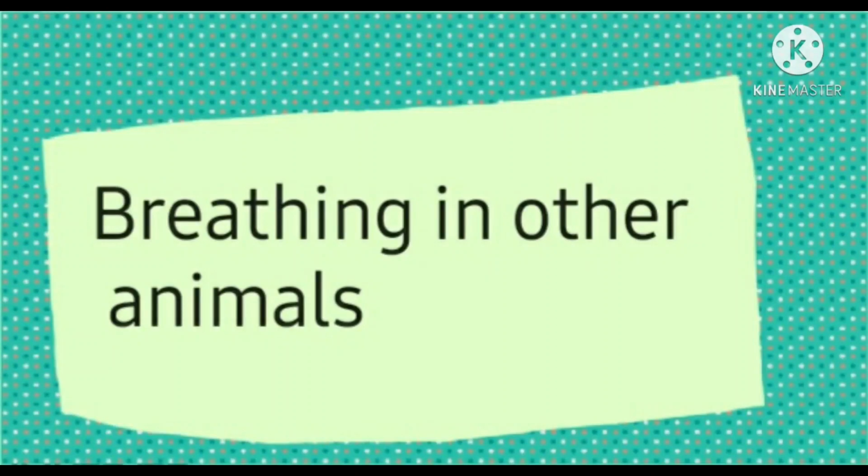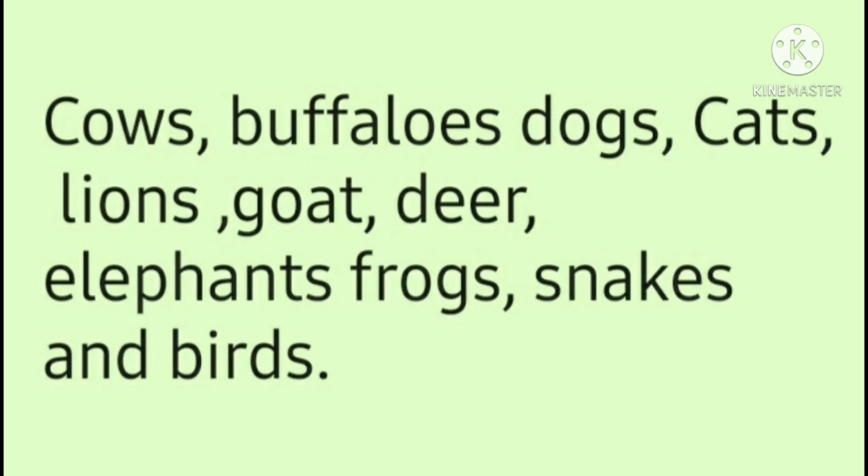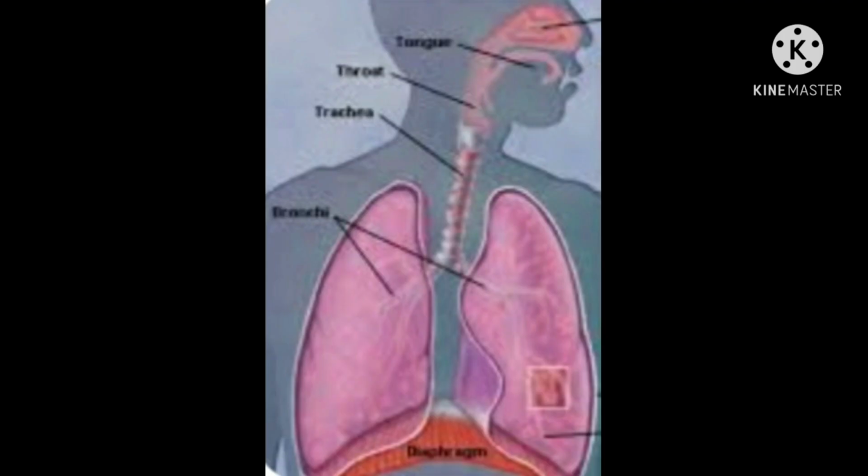You know that the breathing organs of humans are lungs. Just like human beings, the animals such as cows, buffaloes, dogs, cats, lions, goats, deer, elephants, frogs, lizards, snakes, birds also have lungs for breathing. So, the process of breathing and respiration in those animals is similar to that in humans.